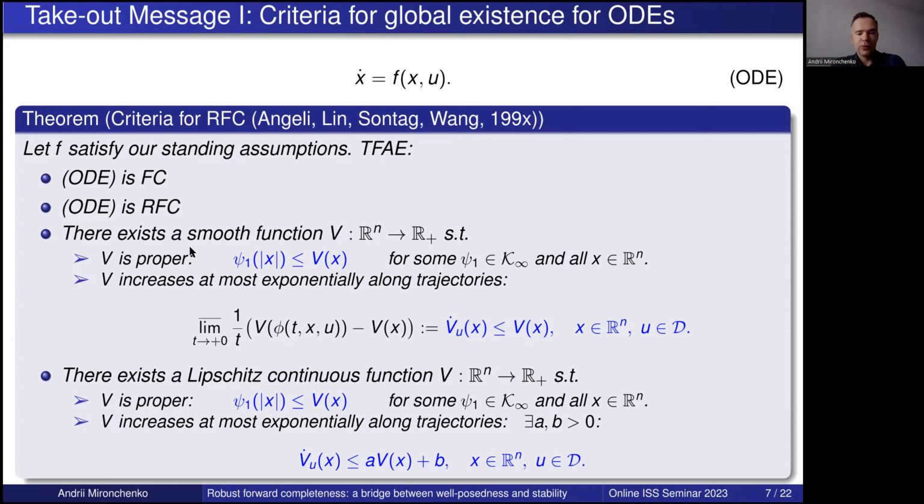Therefore, if we would like to generalize this result to infinite dimensions, then this criterion we will not have. But we can still hope for this one. Also, the second thing I would like to say is that in infinite dimensions, we have no more equivalence between forward completeness and robust forward completeness.